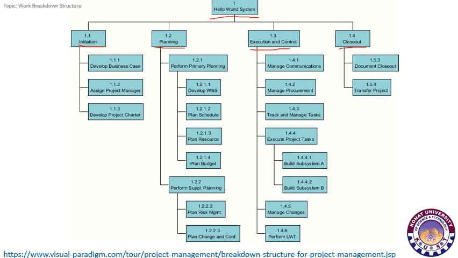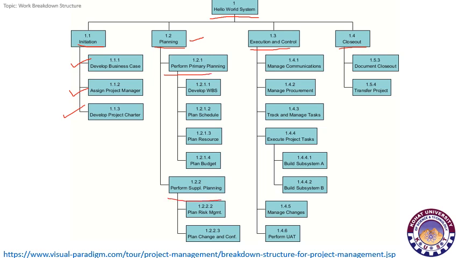Now see, after this we have further divided these tasks into subtasks. So at level 1.1 we have divided initiation into develop business case, assign project manager, develop project charter. Now see, at the planning phase we have divided it into perform primary planning and perform supplementary planning.